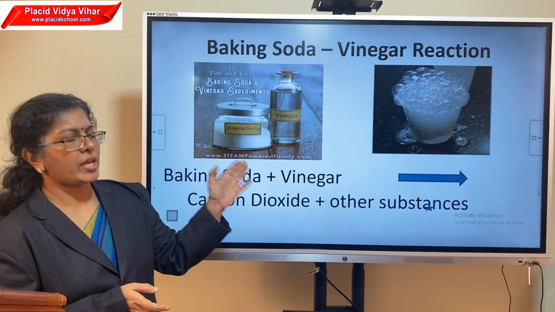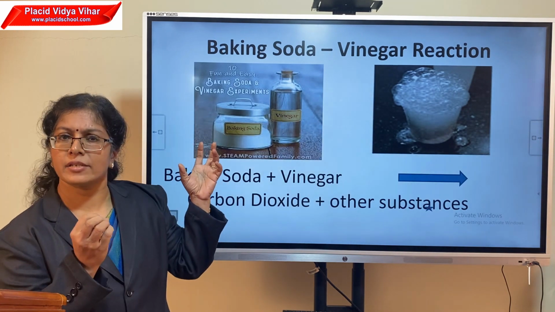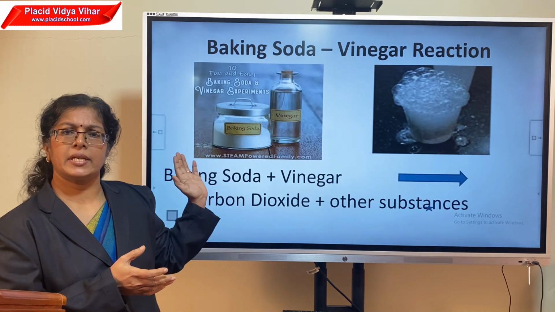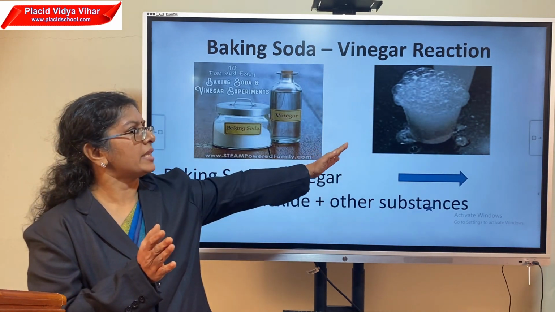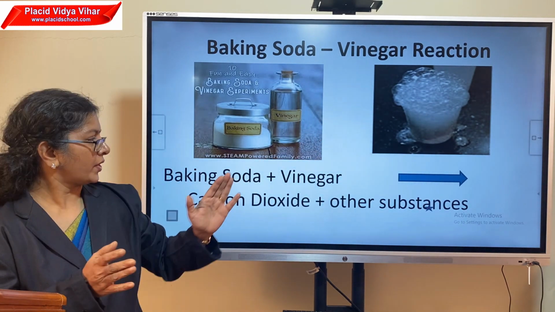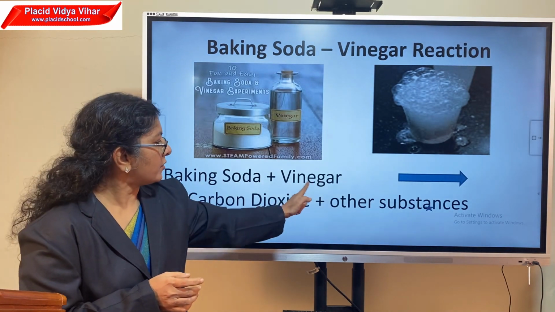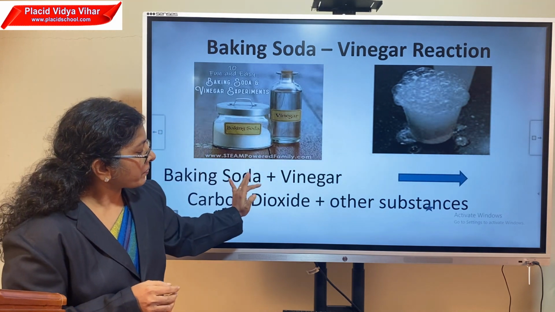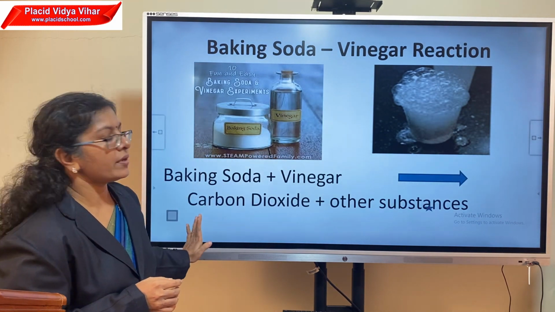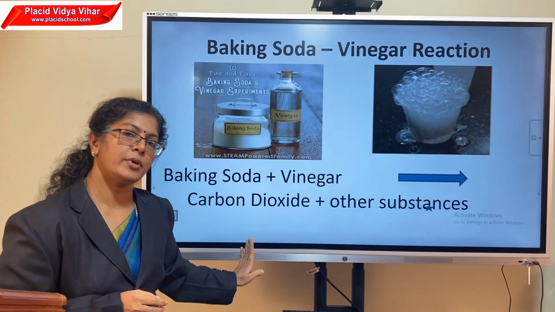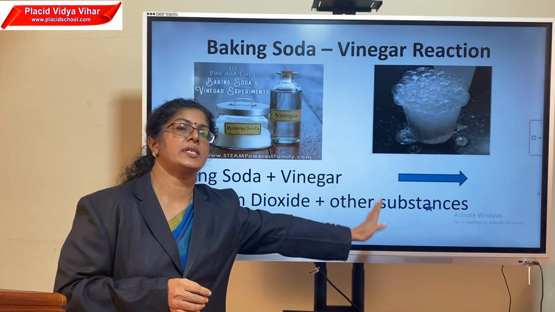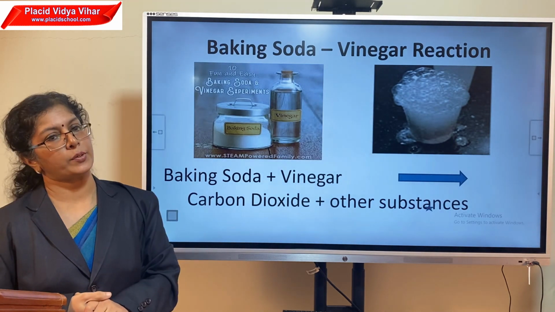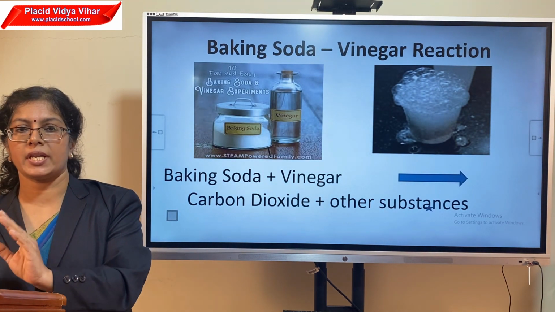So you can identify that some kind of gas is coming out. Okay, and a change you can notice is this gas is a new substance. It was not there in baking soda or vinegar, but when they got mixed, that substance came out. Fine. This is the form of word equation. See, baking soda reacts with vinegar, gives a gas which is carbon dioxide and some other substances that we are not going to learn at present. This is carbon dioxide gas, a new substance formed in this reaction.